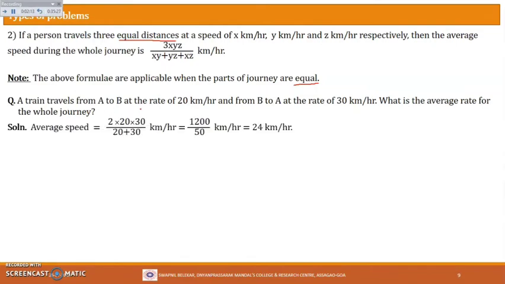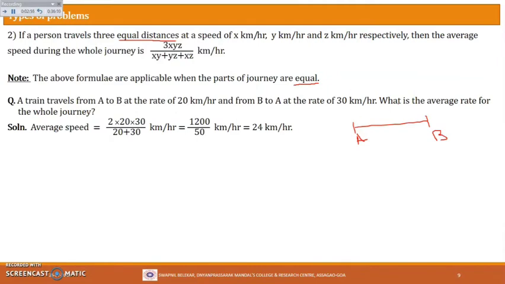So what do you think the average speed will be? You see here equal distances are traveled. The person is going from A to B, and then again he is coming from B to A, so equal distances are traveled, but the speeds are different: one is 20 km and another is 30 km. So use the direct formula given in the previous slide: 2 into the first speed into the second speed divided by the sum of the two speeds. If you do this, the answer comes out to be 1200 upon 50, which is 24 km per hour. You see that the units are the same here.